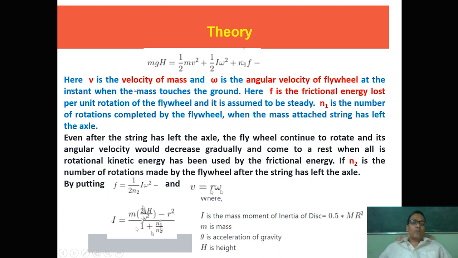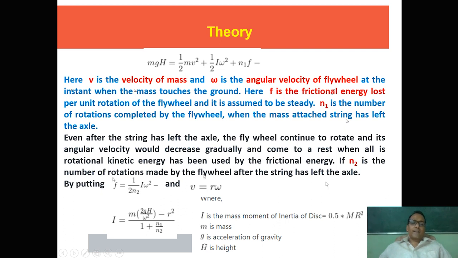In order to gauge the moment of inertia of the flywheel, we will use this formula, where m is the mass of the attached body, g is the acceleration due to gravity, h is the height, and r is the radius of the axle, which is measured in the laboratory using vernier calipers. n1 is the number of rotations completed by the flywheel when the mass-attached string has left the axle, and n2 is the number of rotations made by the flywheel after the string has left the axle.